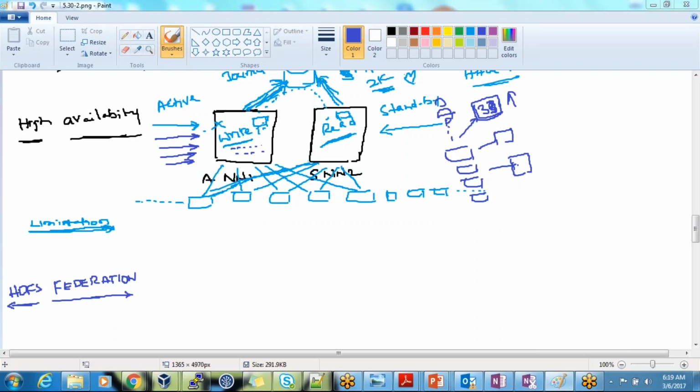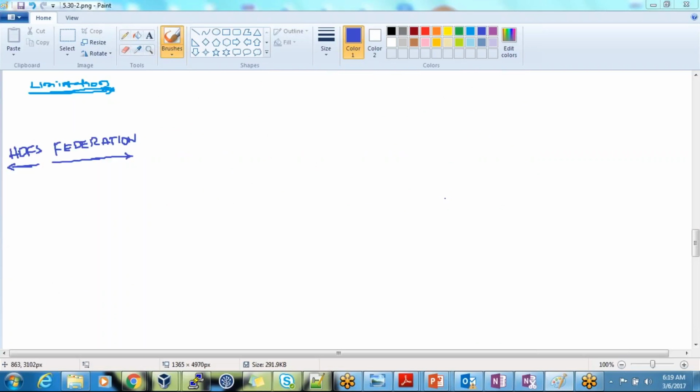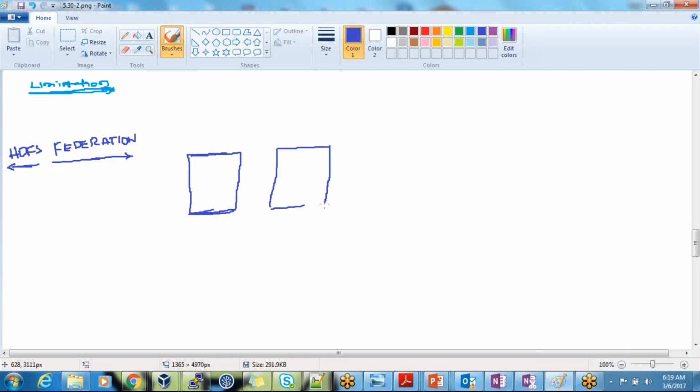Okay. And federation. What is a federation? As I said before, there is a burden on the name node, and I want to reduce that burden. How will I reduce the burden on the name node? By keeping one more name node.